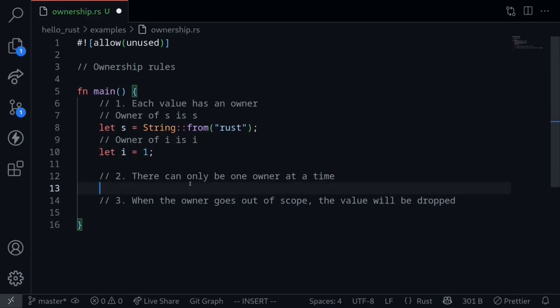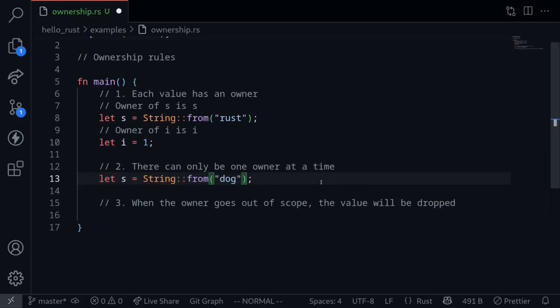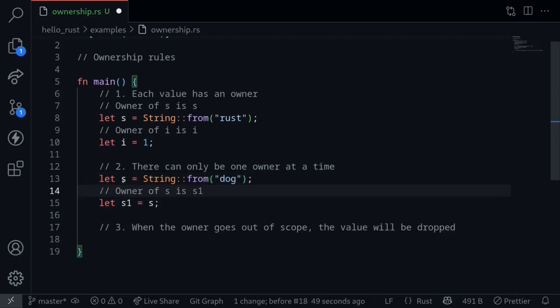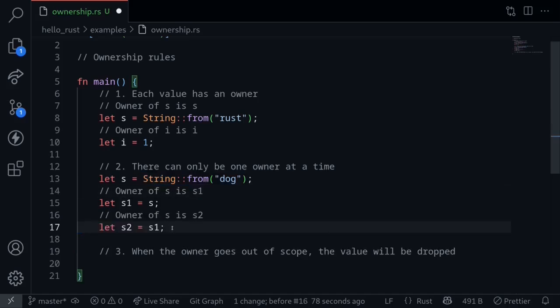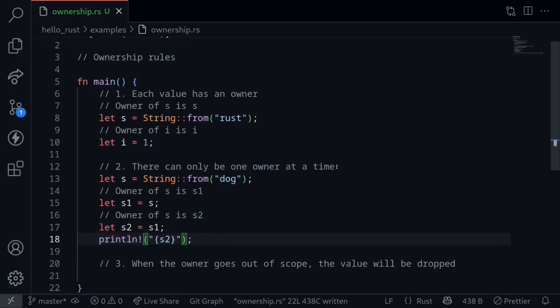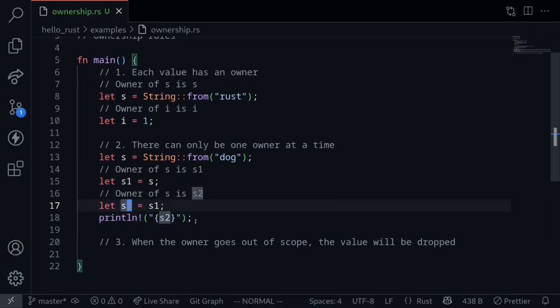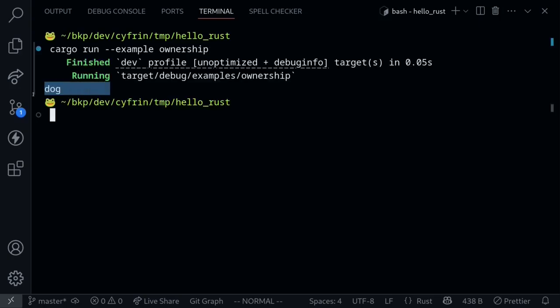Let's move on to the second rule of ownership. There can only be one owner at a time. Again, we'll start with a string s having the value "dog". The owner of this value is the variable s. Now, if you reassign this variable s to another variable, let's call it s1, then the ownership of the string "dog" will be transferred over to the variable s1. If we do this again, assigning s1 to a new variable called s2, then the owner of the string "dog" will again be transferred from s1 over to s2. Since there can only be one owner at a time, and currently the owner of the string is s2, we can print s2 out. Execute the code, and we see "dog" printed out to the terminal.